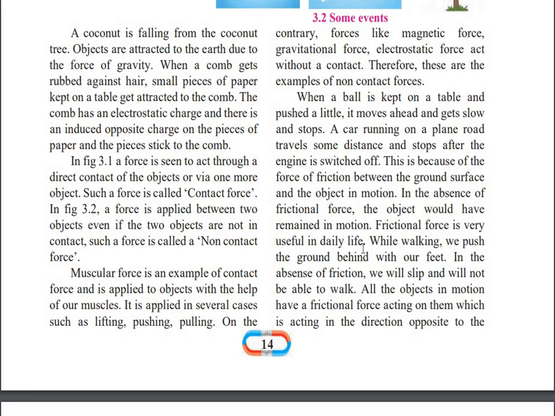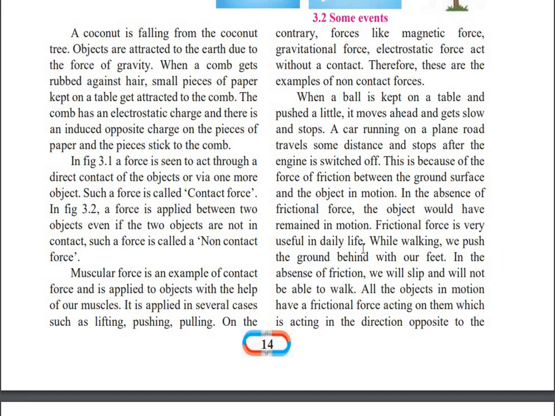There is a continuous rubbing between the tire surface and the earth surface, and due to that frictional force, the tire gets torn out. Similarly, if you kick the ball, that ball will be in motion, but after some time, that ball will stop. Why will it stop? Because of the frictional force.